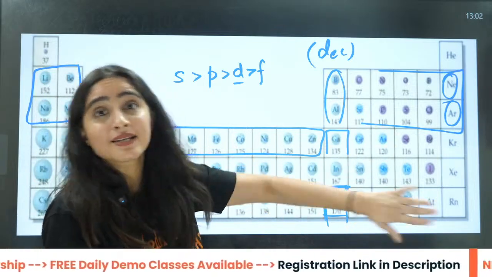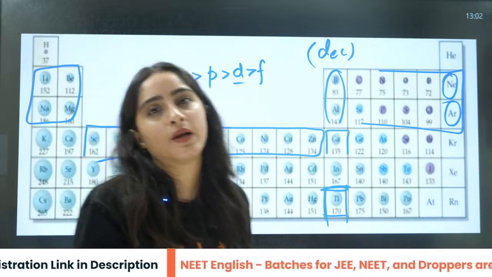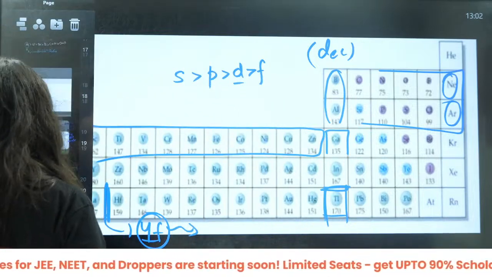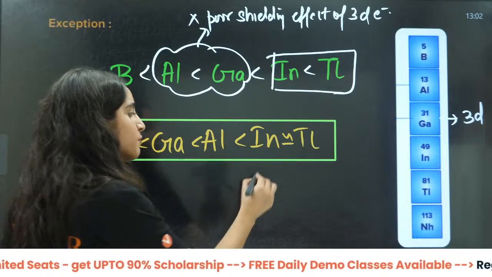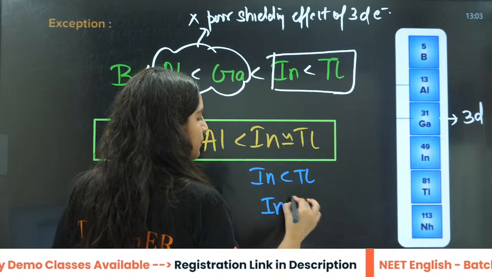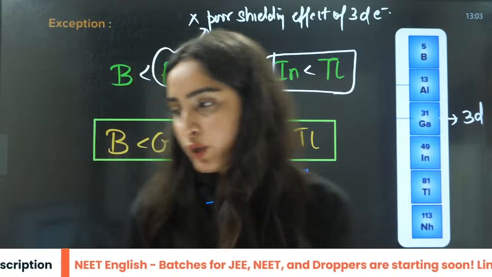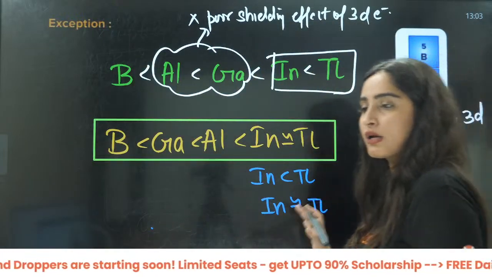That is why here nothing is happening. In indium, nothing is happening. In thallium, the size is going to decrease and is approximately similar to that. But in some books, indium is written as less than this, and in some books it is written as approximately the same. So both are true, but approximately equal is more correct.